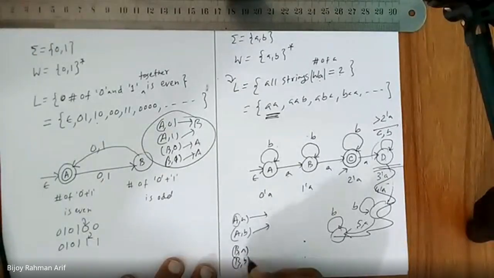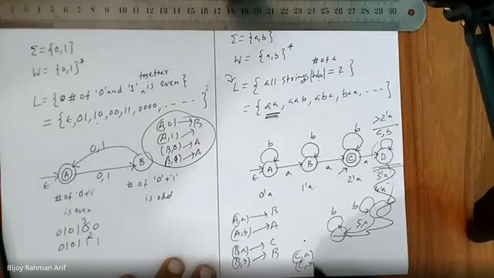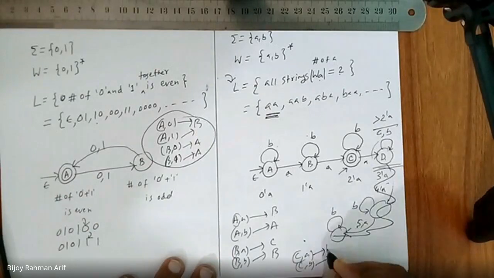B comma A, B comma B. Yes, sir. C comma A, C comma B. Do I have a transition on both? Yes, sir.